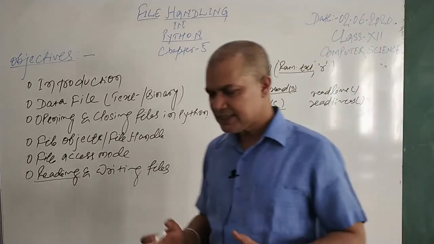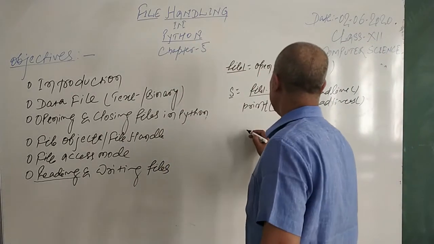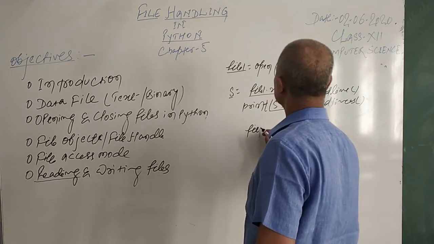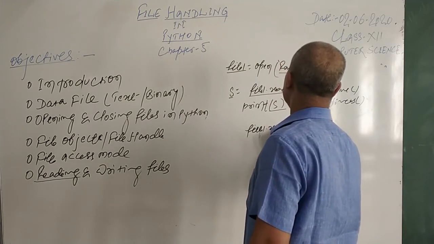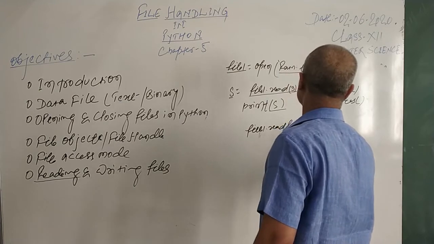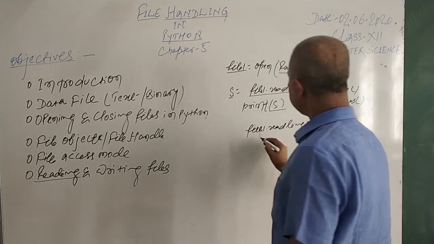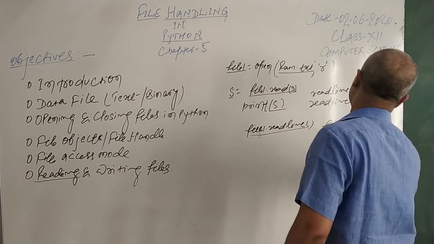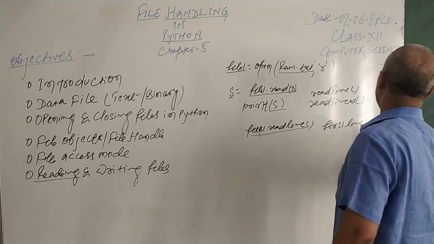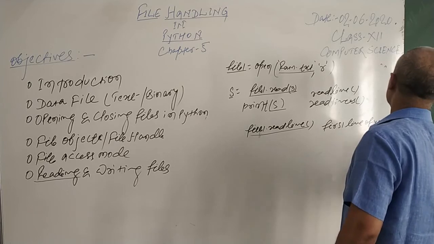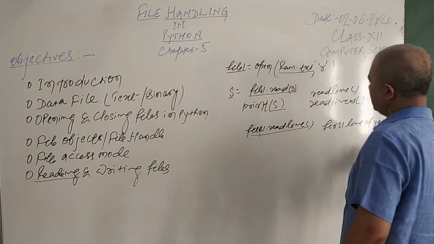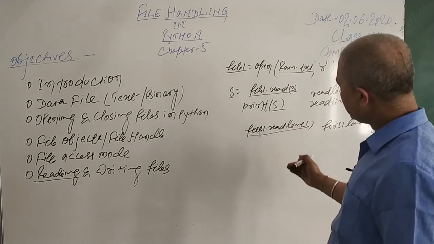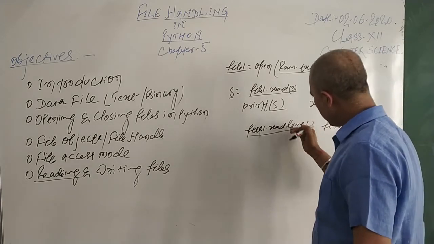If you simply mention file1.readline, it will read the first line of the file. The first line of your file will be read and printed if I want to see it with the print command. So the readline function simply reads one line at a time.